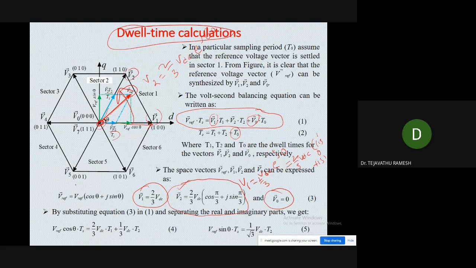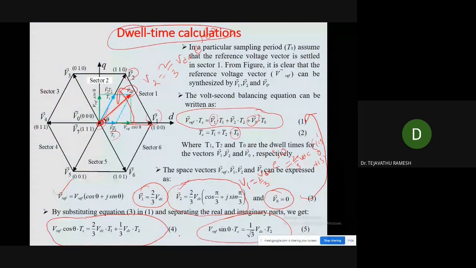Similarly, what is the V reference? The V reference is equal to V reference cos theta plus j, this green line, V reference sin theta. So we will get the V reference. So now substitute this equation number 3 into the equation number 1 and separate the real and imaginary terms. Then here we will get the real term and this is the imaginary term. So now see the equation number 4 and 5.